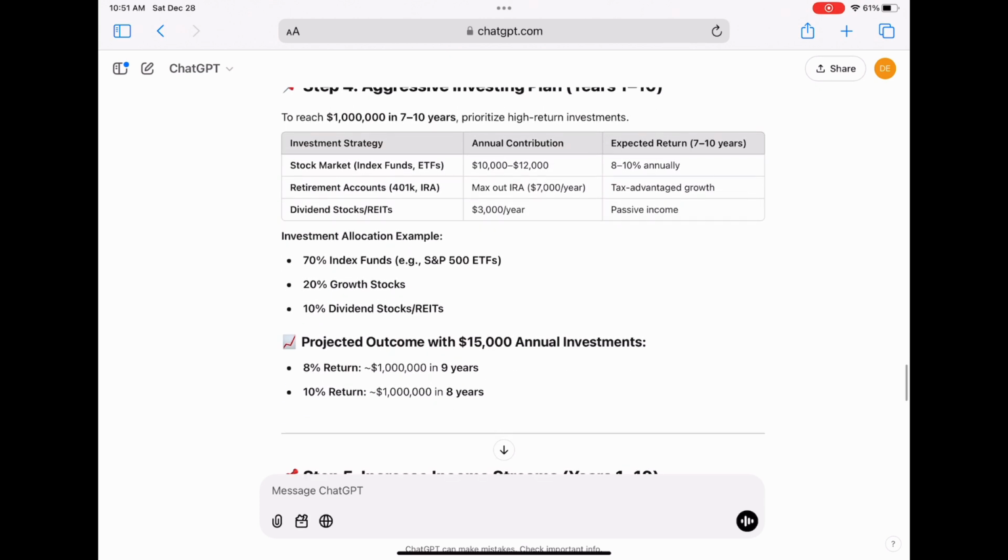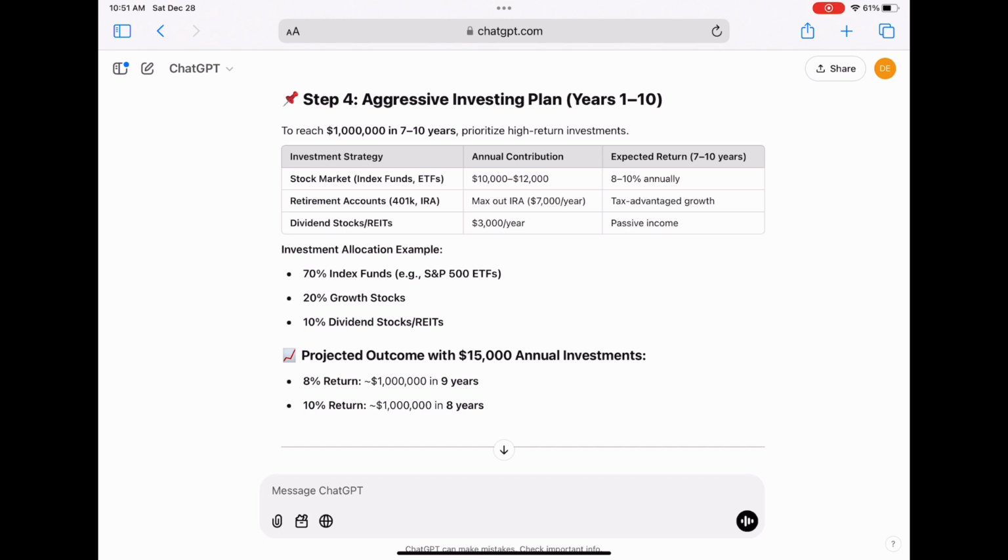Once your emergency fund is fully funded, we can move on to step 4, which is being aggressive in your investing plan. Now, your investing plan will take place from year 1 to 10. You will constantly be investing, and it's just going to change how much you can invest from the first couple of years until the last 7 to 10 years.